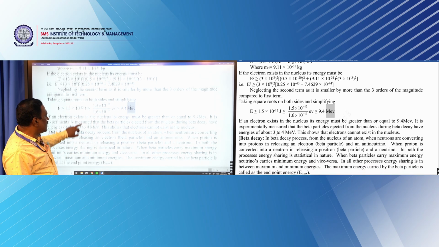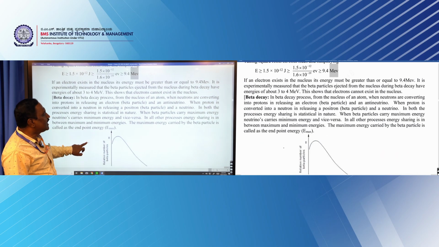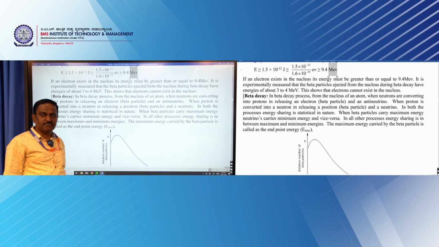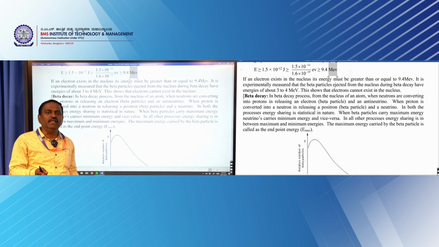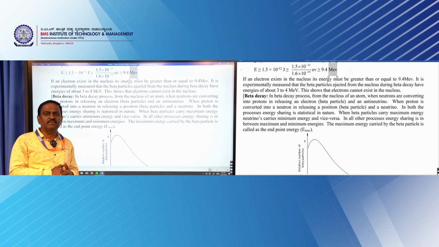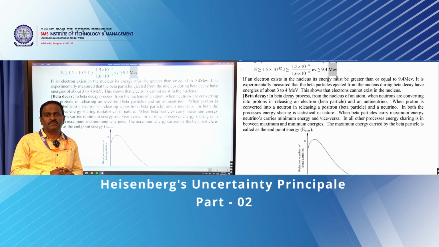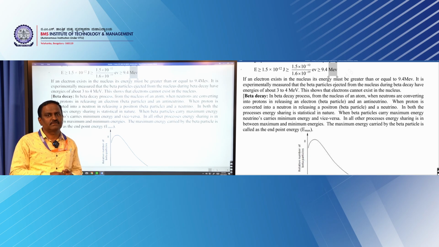Hence, we can conclude that the assumption or hypothesis we made, that if the electron exists inside the nucleus then it should be within the diameter of the nucleus, is wrong. In another way, the hypothesis we considered in the beginning is a negative hypothesis. Like this, using Heisenberg's uncertainty principle, you can prove the non-existence of the electron inside the nucleus.